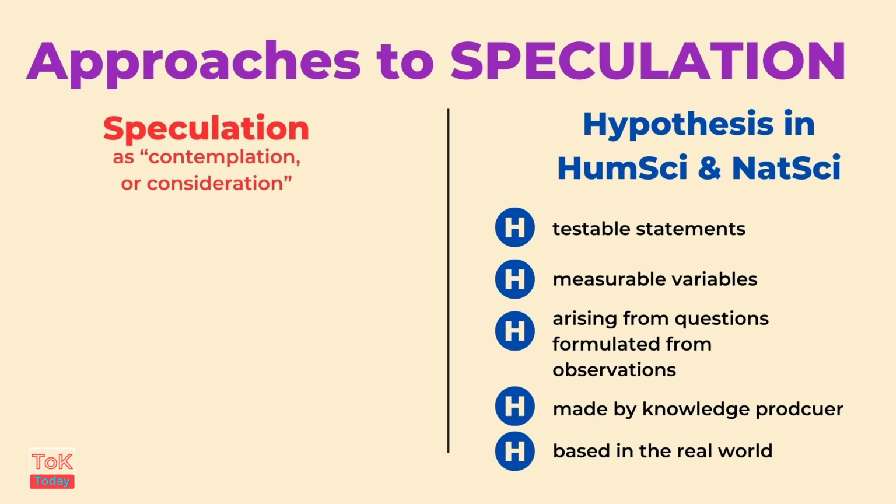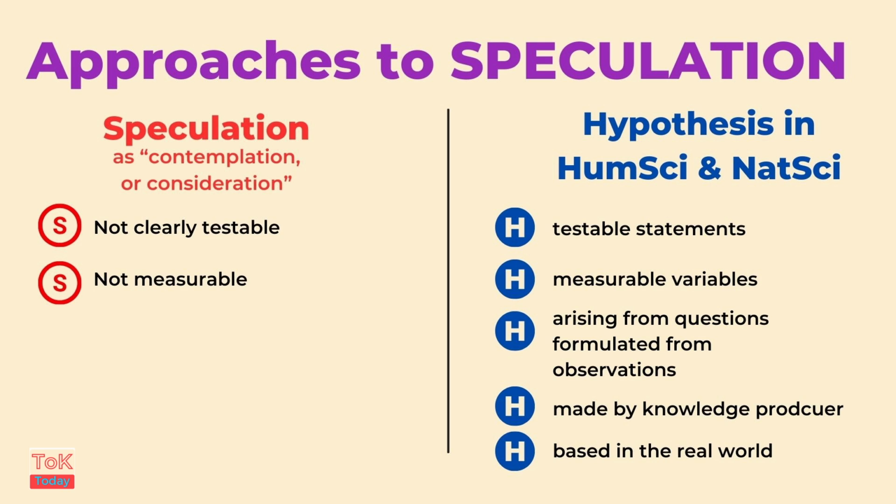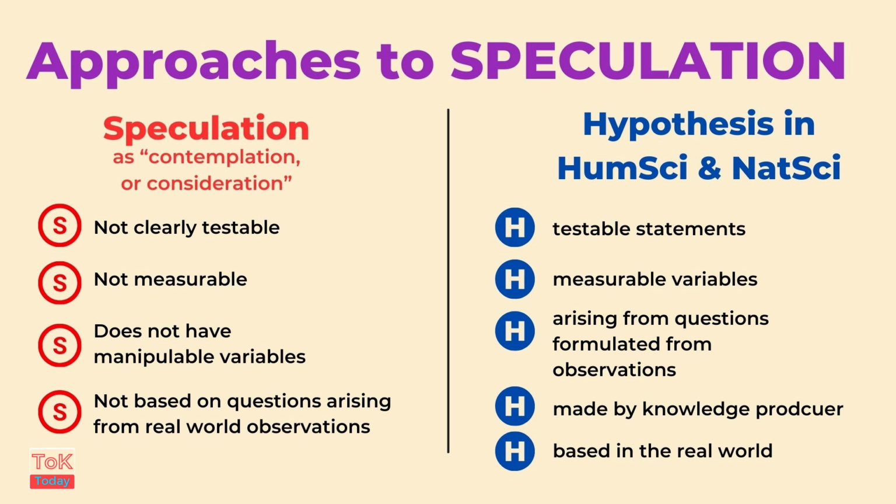And we might want to mix the idea of evidence in that. So speculation, on the other hand, could be considerations or predictions that are not clearly testable, do not comprise of measurable and manipulable variables, and are not based on questions arising from the real world.